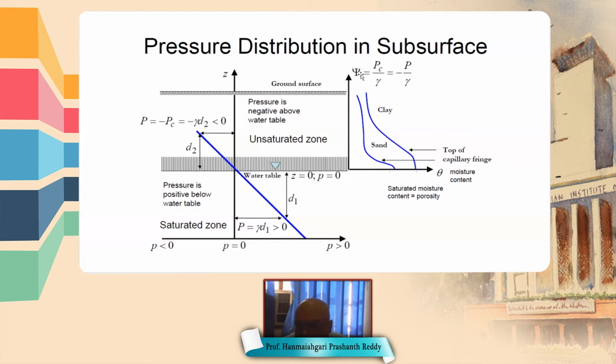So suction pressure in this capillary fringe is nothing but capillary pressure divided by gamma. Whenever pressure is represented in meters, because in hydraulics most of the time pressure is represented in terms of meters, it is not exactly pressure, it is pressure head. So pressure head is nothing but pressure per unit weight of water.